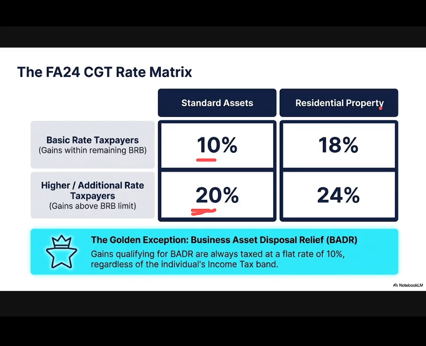If we sold residential property, for example, then basic rate taxpayers will pay 18% and higher rate taxpayers will pay 24%. So this is our capital gains tax.